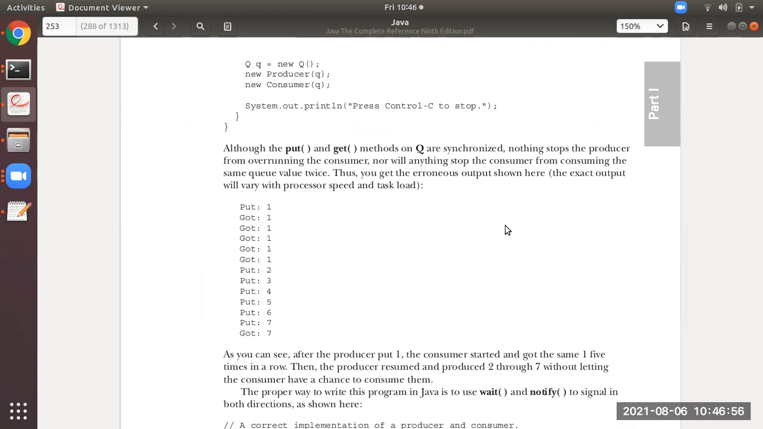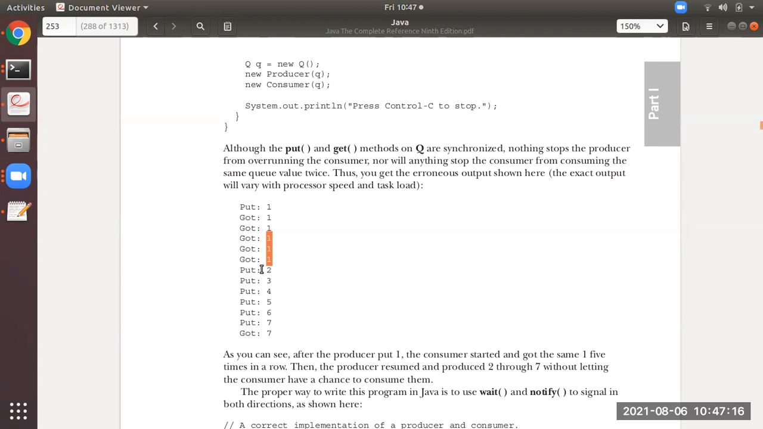Producer has produced something which is 1, but the consumer is consuming it many times. Five times it is consuming. So this is a wrong kind of program. It's not a correct program. After the producer has produced, the consumer should consume it. Then immediately the next thing the producer should produce.